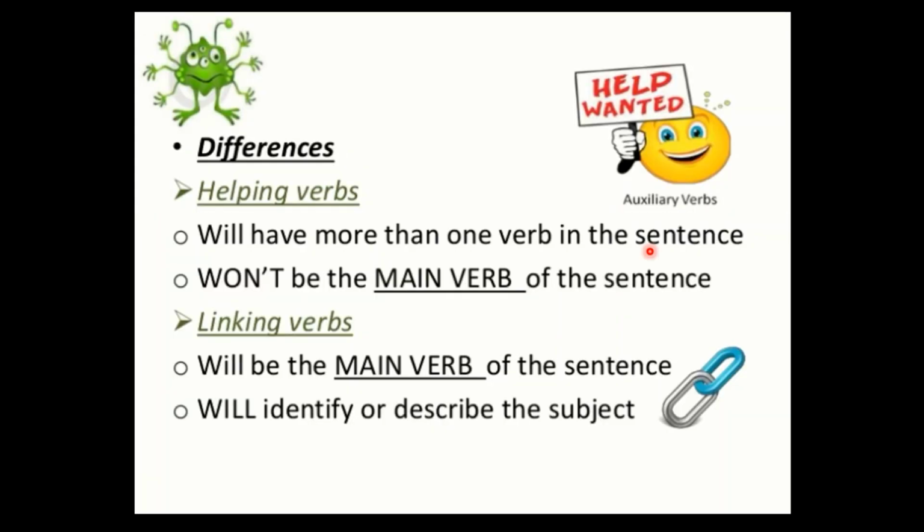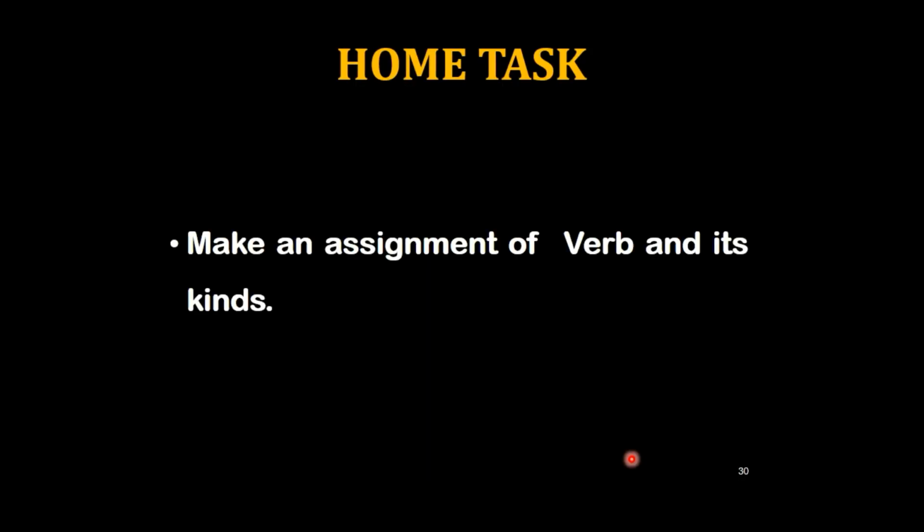So what is the difference between helping verbs and linking verbs? Once again, we see that helping verbs will have more than one verb in the sentence. Okay, whichever verb they help, there will be another main verb ahead. So they won't be the main verb of the sentence. But linking verbs are used as main verbs because there is no other verb. So in linking verbs these verbs will be used as the main verbs and will identify or describe the subject.